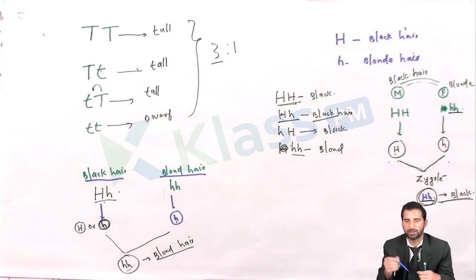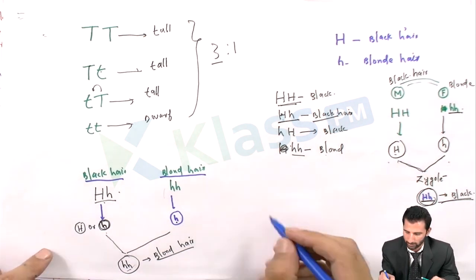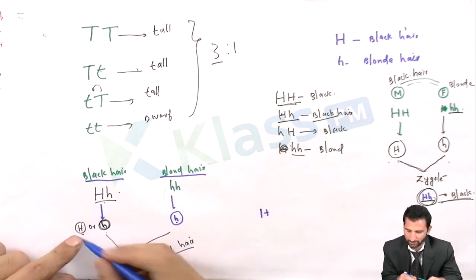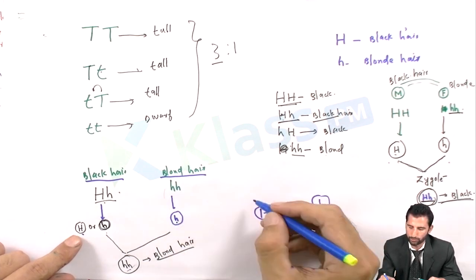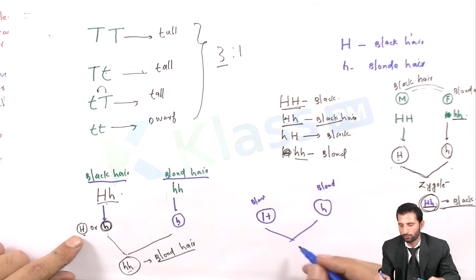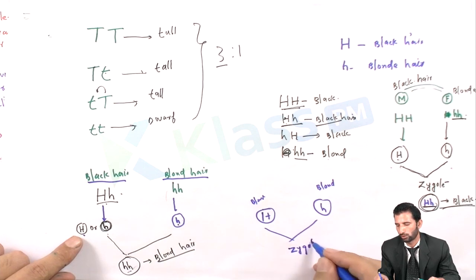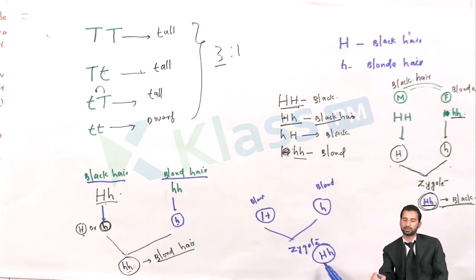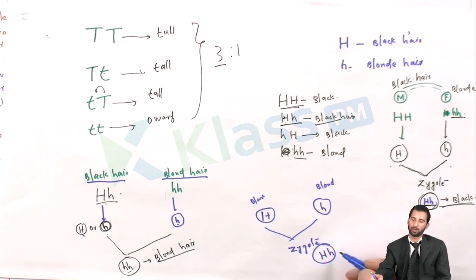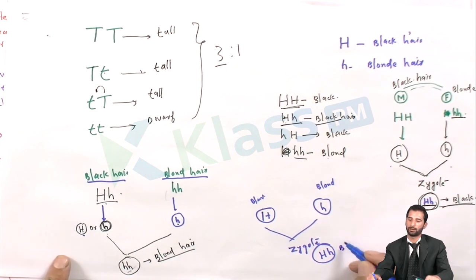The second case may also arise: capital H from one and small h from the other may fuse to form a zygote, giving capital H, small h. Whenever the dominant gene is present, it will express, so capital H is dominant and the offspring's hair color would be black.